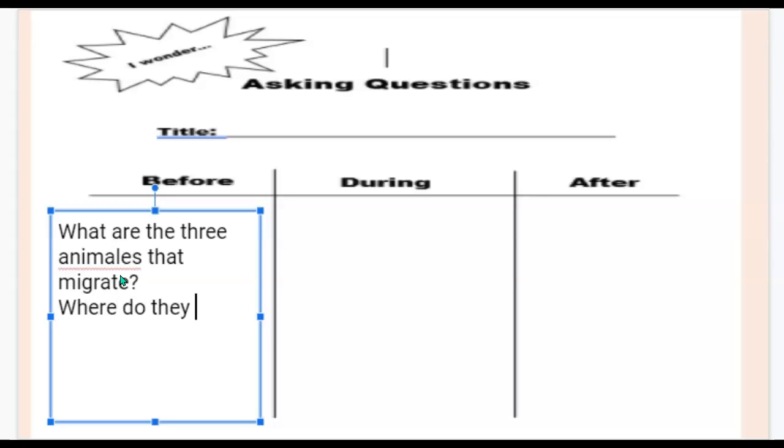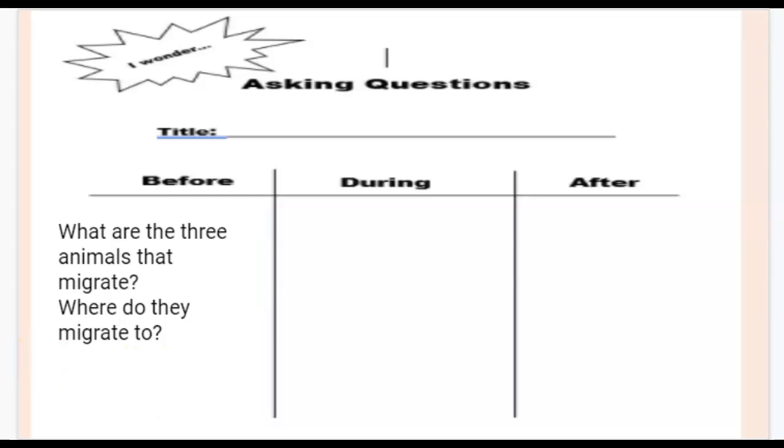Where do they migrate to? I have those two questions right before I read. Do you have any others? If you do, this is the time. Go ahead and write them right here in this column where it says before, because those are questions we have before we read.